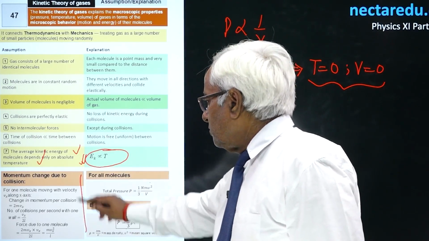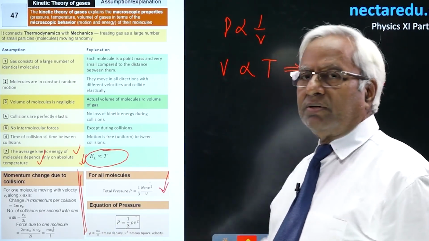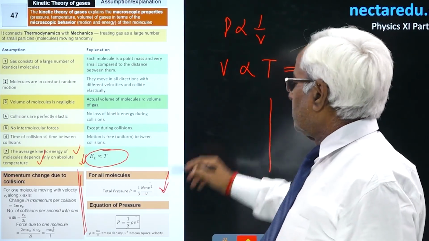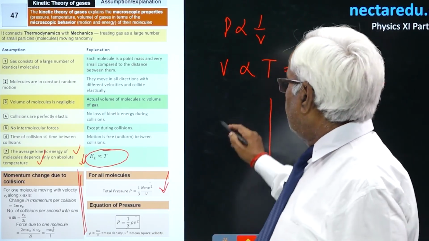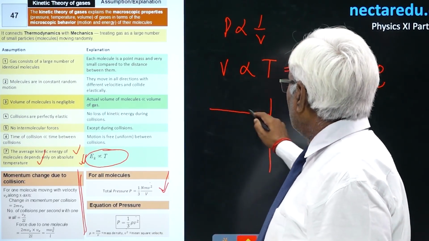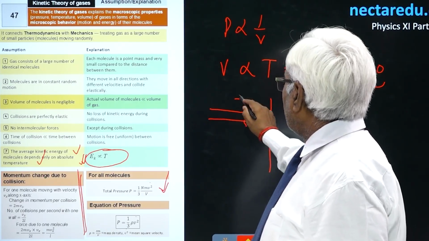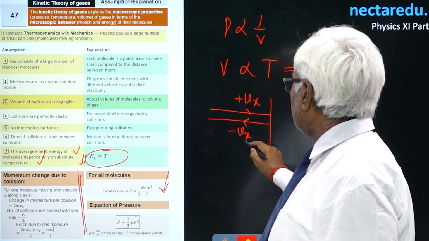Now, we are going to derive the relation for pressure on the basis of kinetic theory. The gas is enclosed within a cube or any container. On one wall, molecules go, collide and return back. If the velocity is Vx, it becomes minus Vx.